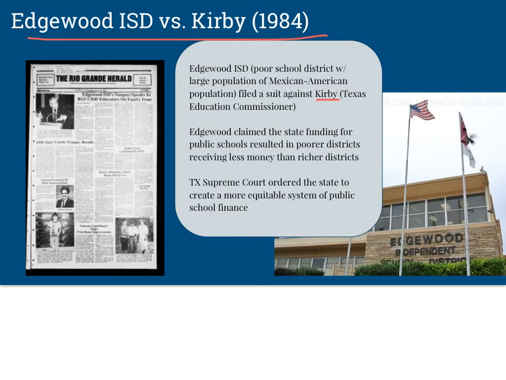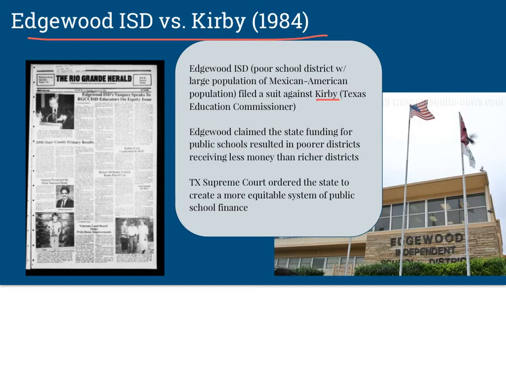School districts receive money from property taxes, and so in a poor area, houses are not worth as much. People pay less in taxes, therefore the schools get less money. In richer areas, the houses are worth more, therefore the taxes are paid at a higher amount, and the schools receive more. So Edgewood claimed that they were not getting an adequate amount of money, and so they sued the state.